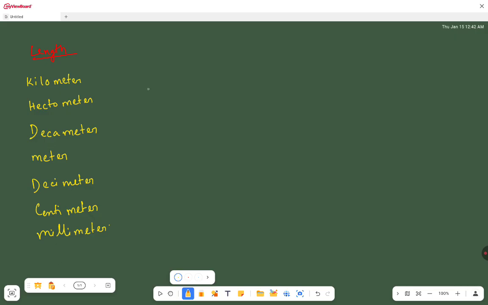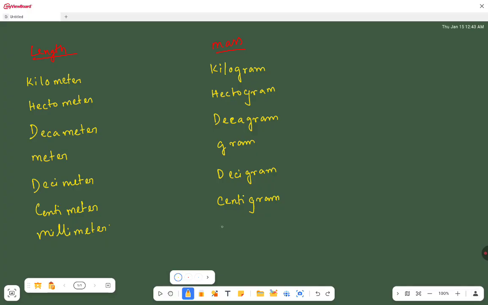So these are the units of length. Now for measuring mass, we will have kilogram, hectogram, decagram, gram, decigram, centigram, and milligram.